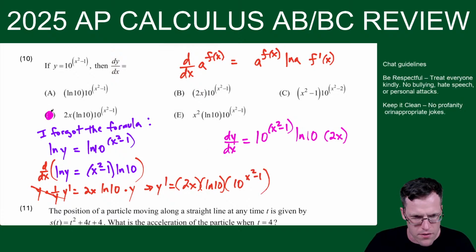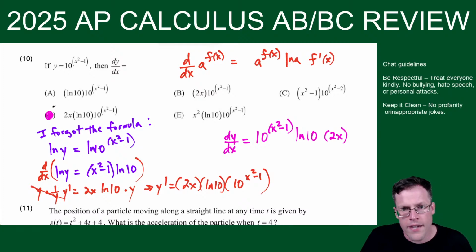Okay, so same answer. I didn't use base 10 because the answers all have natural logs in them. If I could do this any way I wanted, then yes, you could technically use log base 10, but usually we like to work with natural log because that derivative is easier to work with.